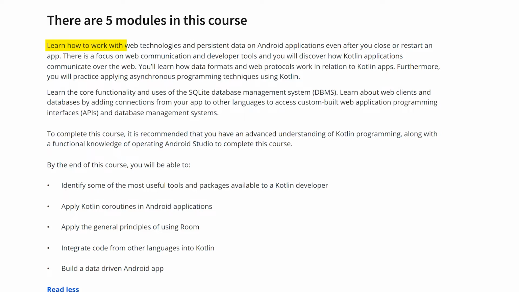Learn how to work with web technologies and persistent data on Android applications even after you close or restart an app. That's a focus on web communication and developer tools, and you will discover how Kotlin applications communicate over the web. You will learn how data formats and web protocols work in relation to Kotlin apps.